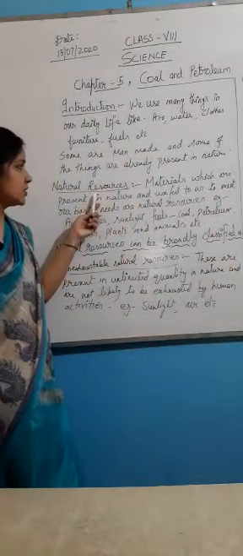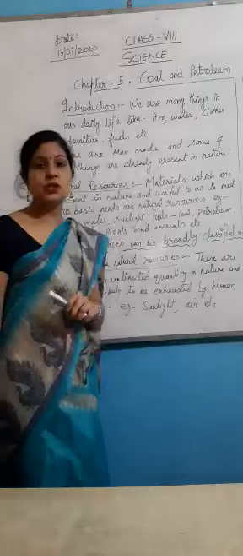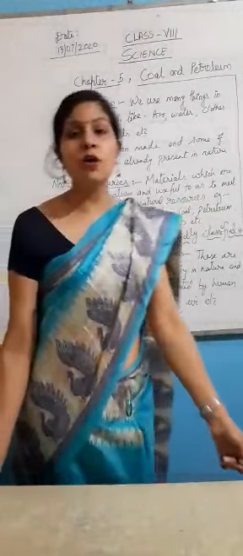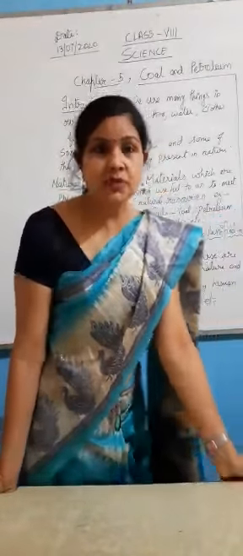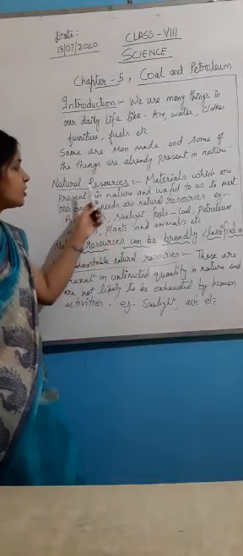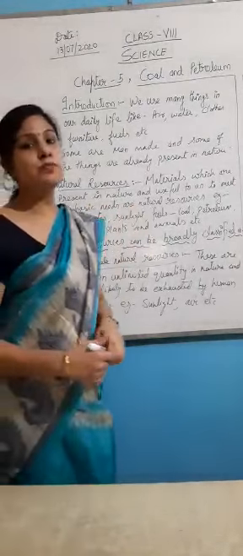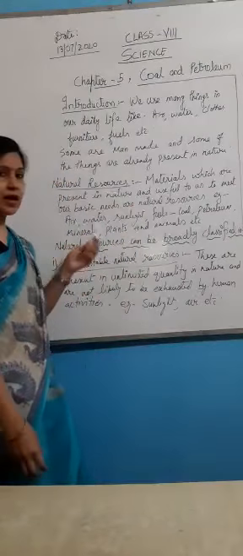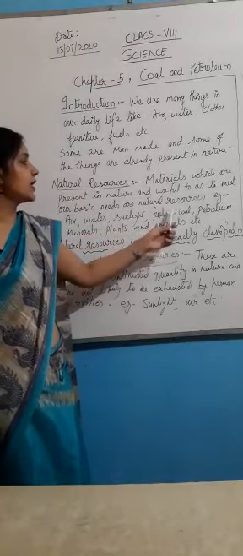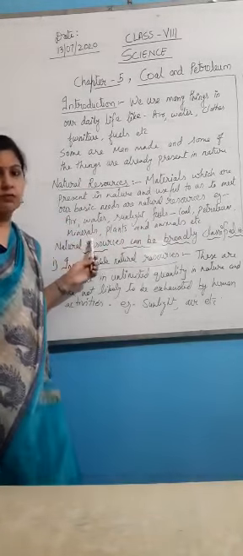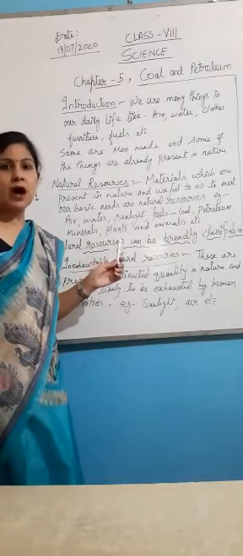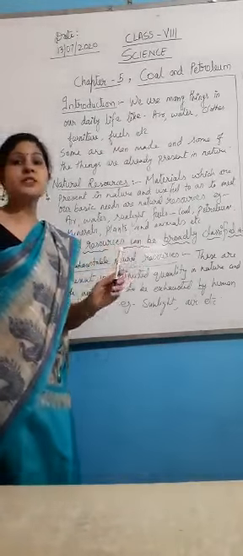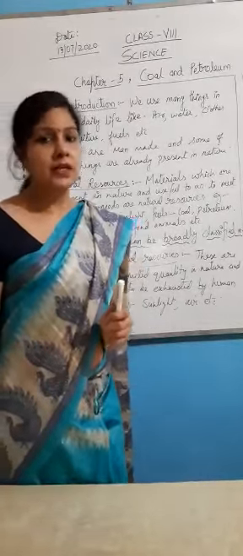So such kind of resources, materials which are already present in nature and are useful for us to meet our basic needs, are called natural resources. Again, the materials which are already present in nature and are useful to meet our basic needs are called natural resources. For example, as I have written here: air, water, sunlight, fuels like coal, petroleum, then minerals we use in our daily life like sodium, potassium, iron, sulfur, phosphorus, calcium, plants and animals. All these are the natural resources which we get from nature.